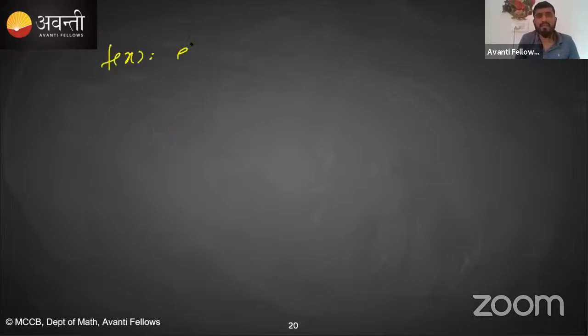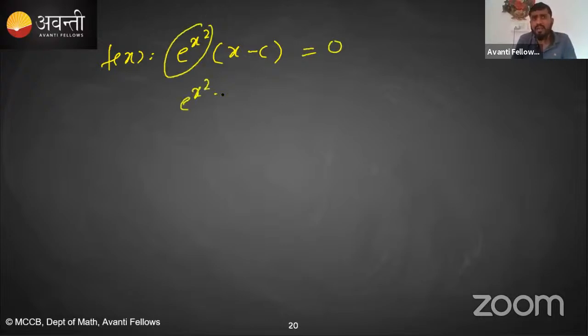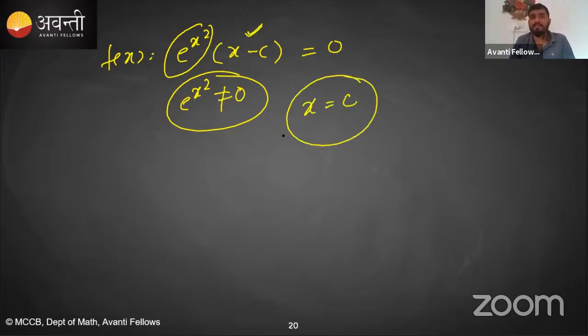f of x, we have e to the power x square times (x minus c), and x minus c is equal to 0. First of all, this e to the power x square cannot be 0. This is an exponential function. This cannot be 0, which means x minus c has to become 0, so x is equal to c. Yes or no?